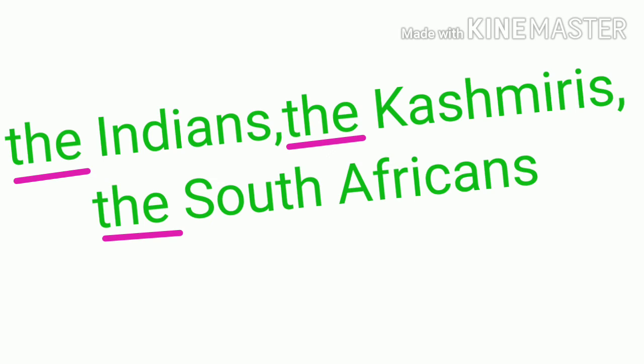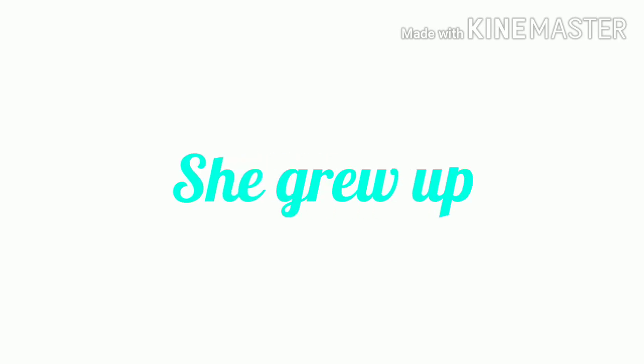Next, with common nouns which are derived from proper noun to refer to a whole group of people. For example, nationality or a race. Example, the Indians, the Kashmiris, the South African. Next, the can be used with decades or group of years. For example, she grew up in the 70s.